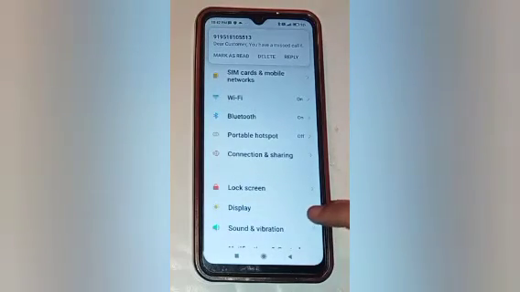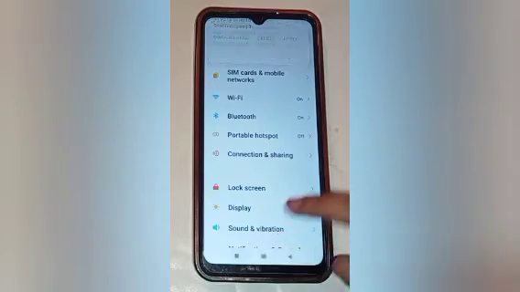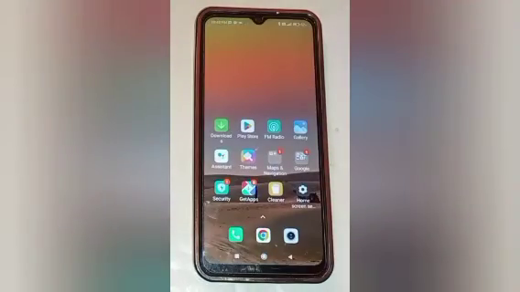So in this way, in your mobile phone, hotspot related problem is fixed in a mobile phone in this way.